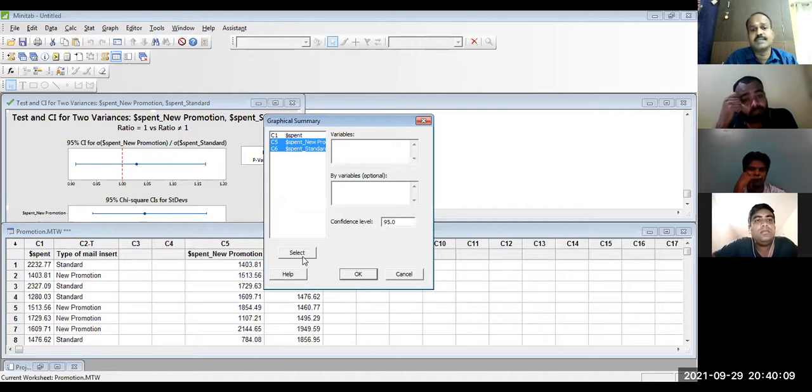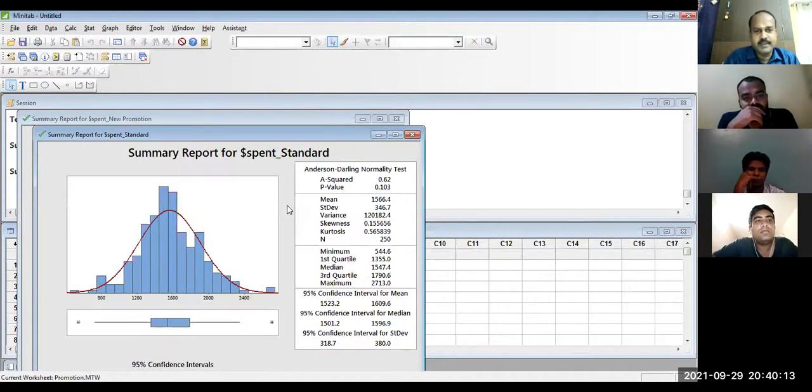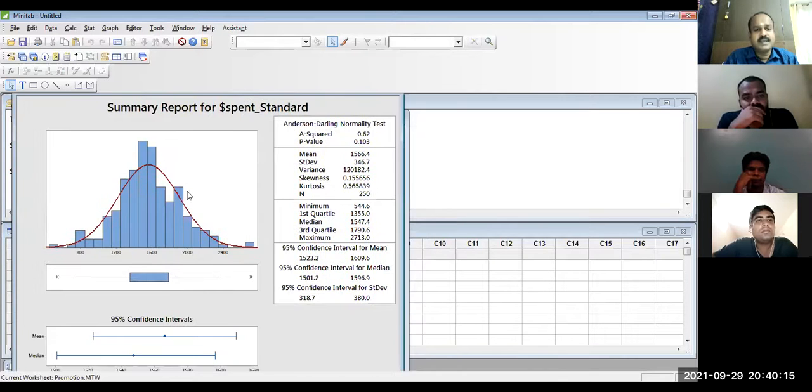So let me select both data. I give OK, and it will generate two histograms for me. Histogram is the QC tool. And now look at the histogram. Use your normal eye and tell me whether your data is normally distributed or not.